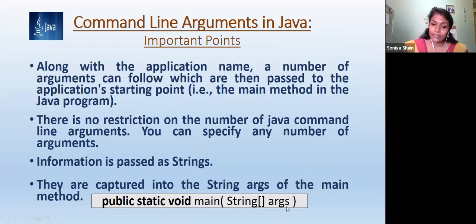In the case of Java, String is a non-primitive data type existing as a built-in class. A built-in class means it will have some built-in properties and built-in methods also. So now it is args, which means your command line arguments are accepted in args.